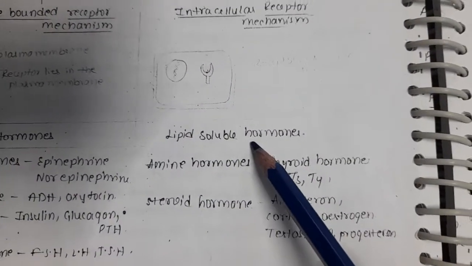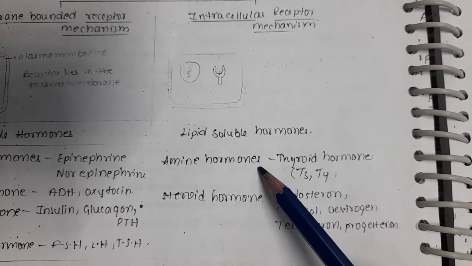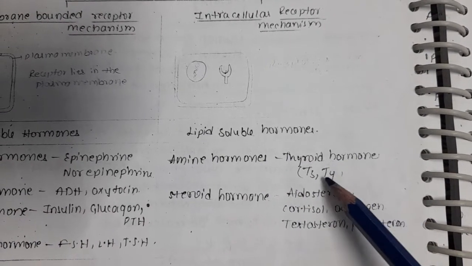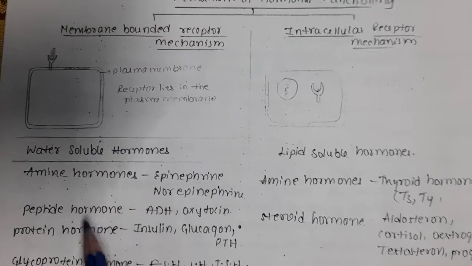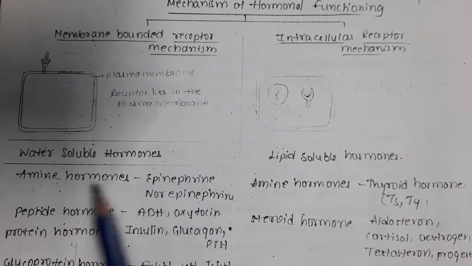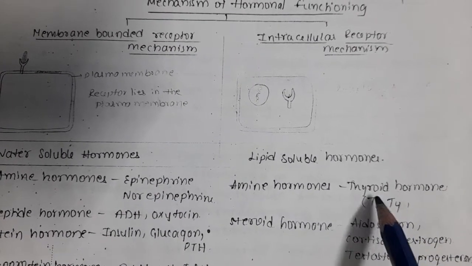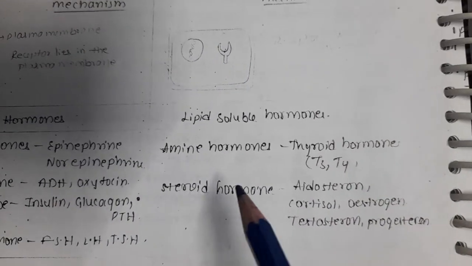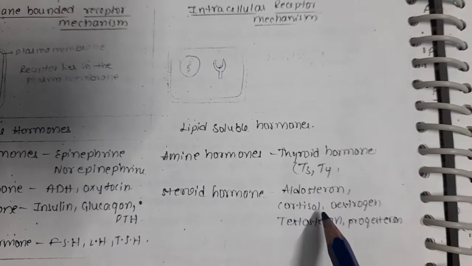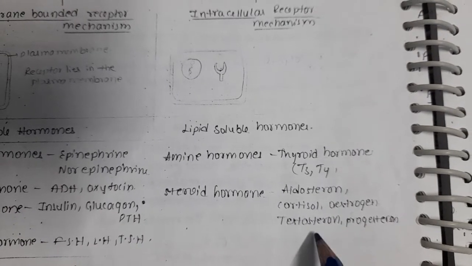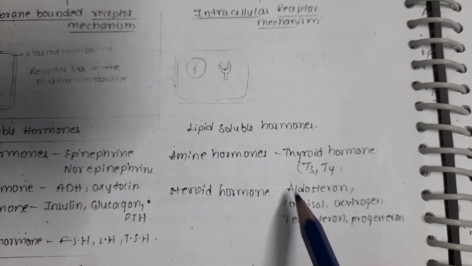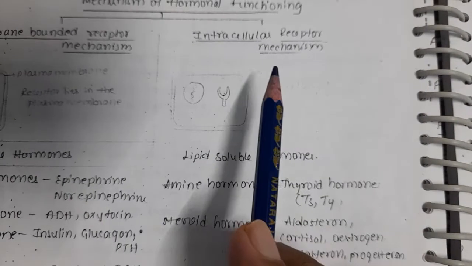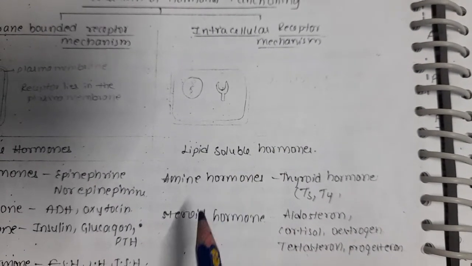And lipid soluble hormones, let us see what they are. Amine hormones: thyroid hormones T3 and T4. Here the amine hormones epinephrine and norepinephrine are water soluble, whereas the amine hormones T3 and T4 are lipid soluble. Very important. Next, steroid hormones: aldosterone, cortisol, estrogen, progesterone, testosterone. These are all lipid soluble hormones.